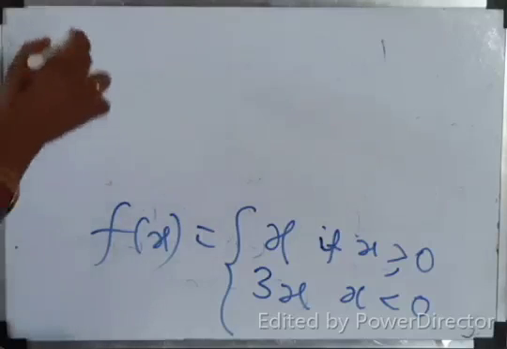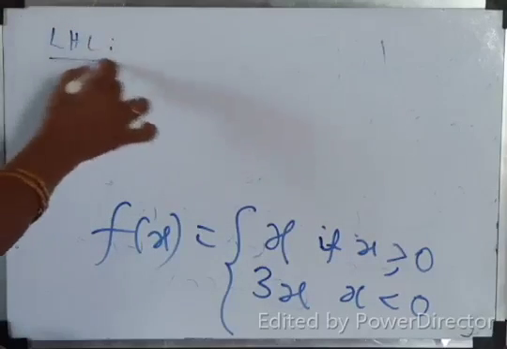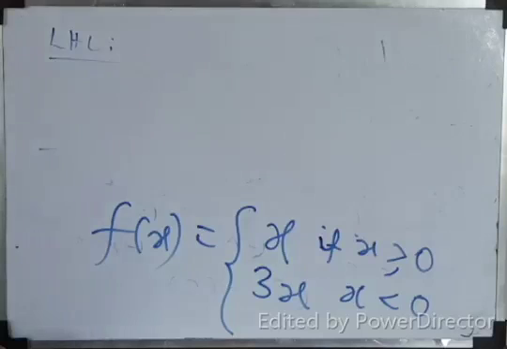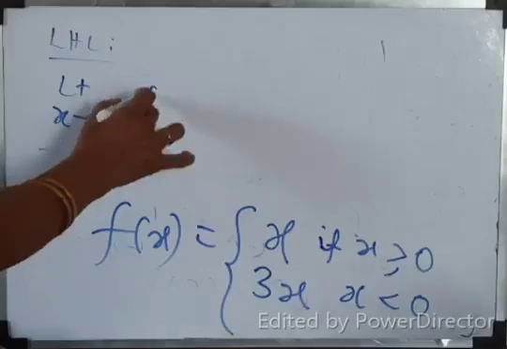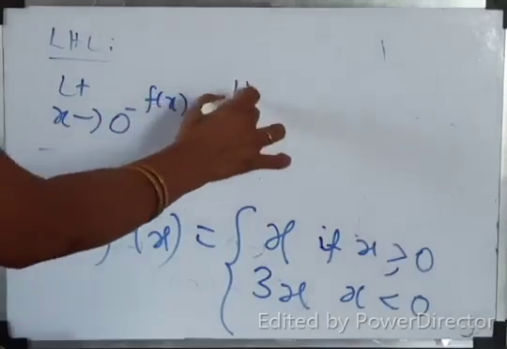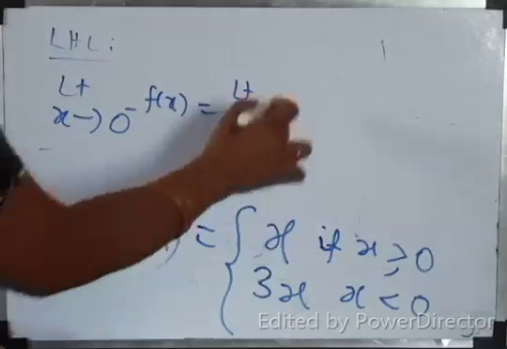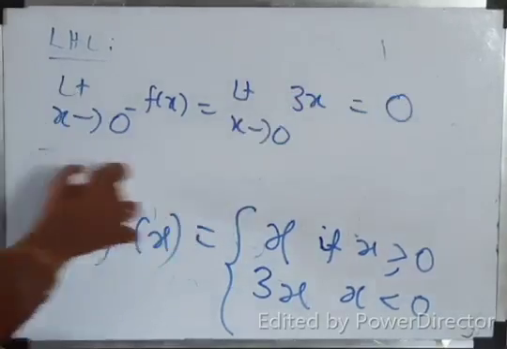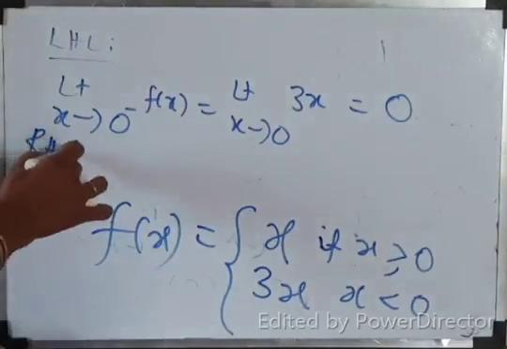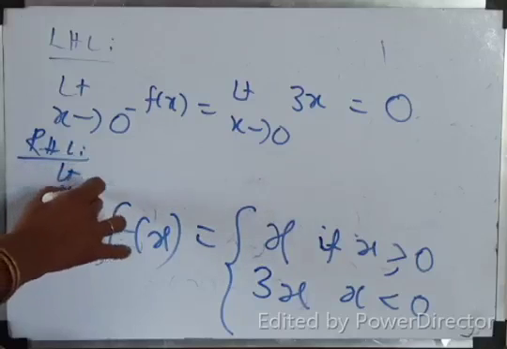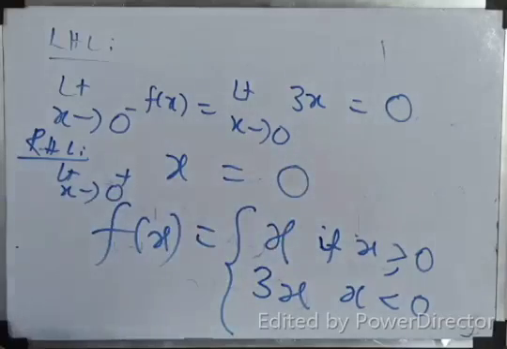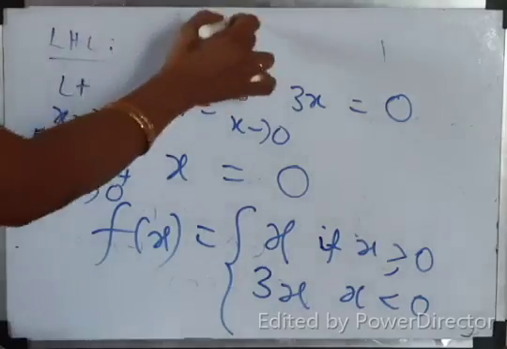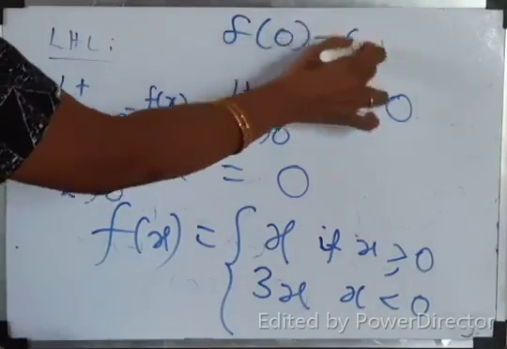f of x equal to, shall we start LHL? Right. What is my LHL? Less than 0, 3x. Limit x tends to 0 minus f of x, which is equal to limit x tends to 0, which is my function 3x, isn't it? So 3 into 0, 0. What is my RHL? Limit x tends to 0 plus, that is x. So again 0. What is f of 0? Third point. f of 0 also 0.